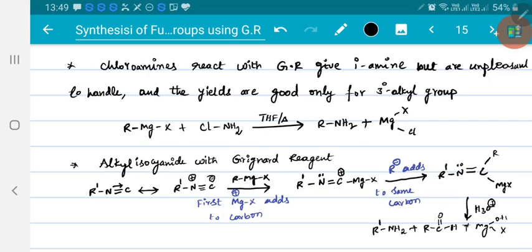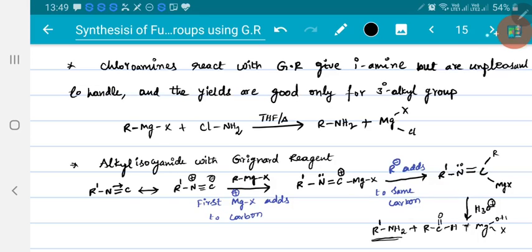So finally you got primary amines. So this is how we prepare amines, either by using alkyl isocyanates or chloroamines or O-methoxy hydroxylamines. All will form amines.